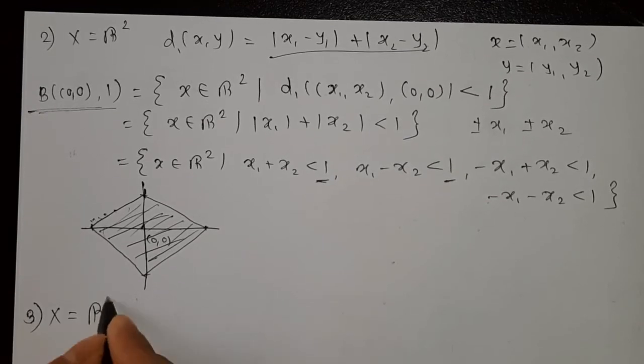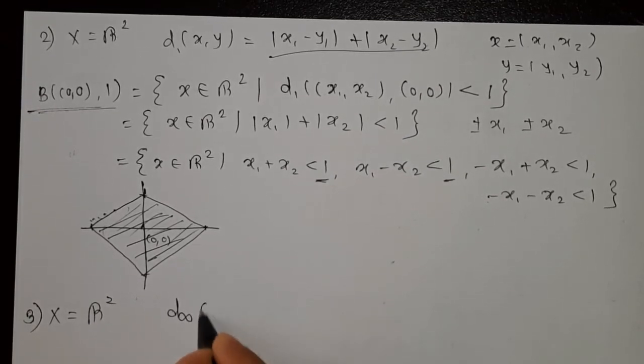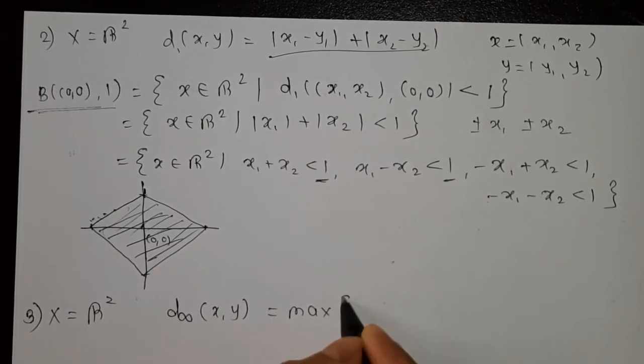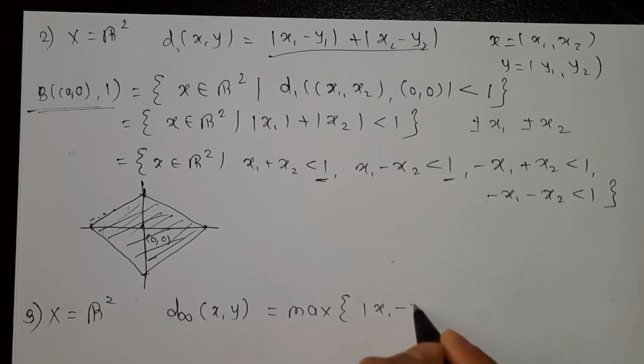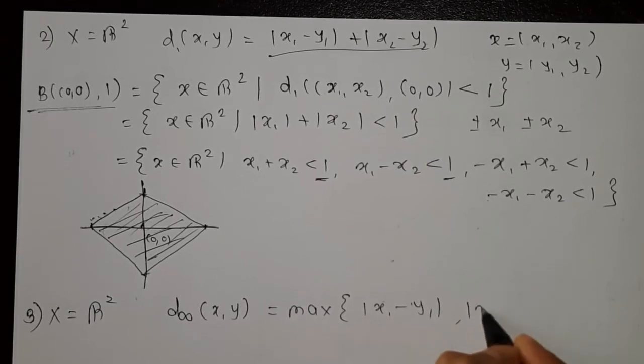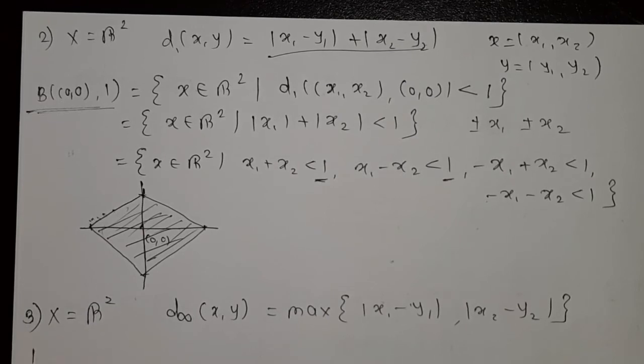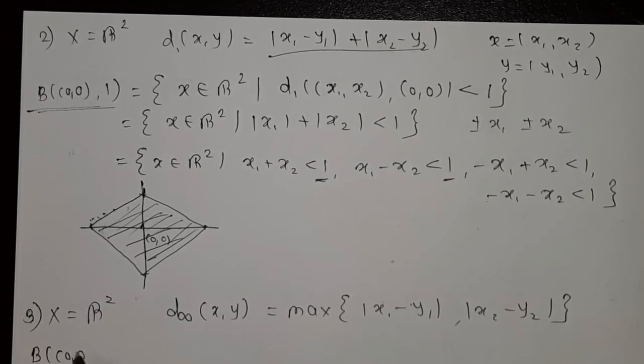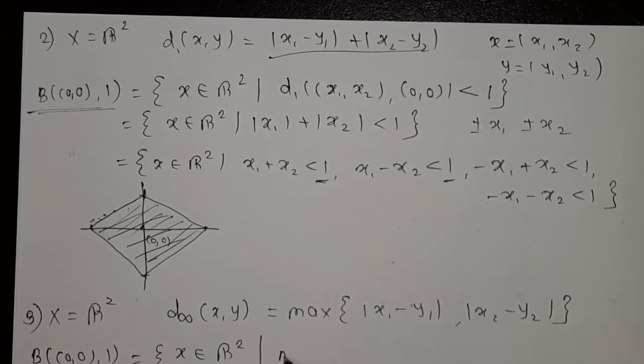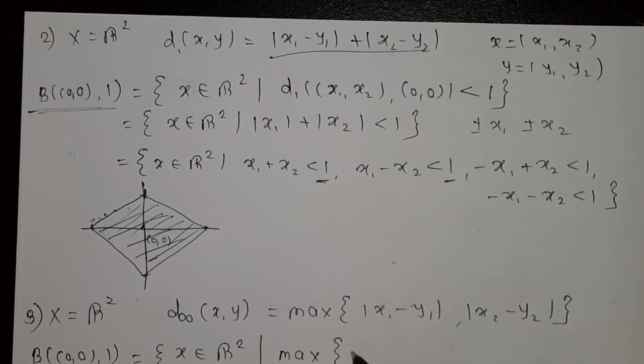Next example, d infinity (x, y) is equal to the maximum of |x1 - y1| and |x2 - y2|. Similarly you have to find the ball at (0, 0) with radius 1 in R2.